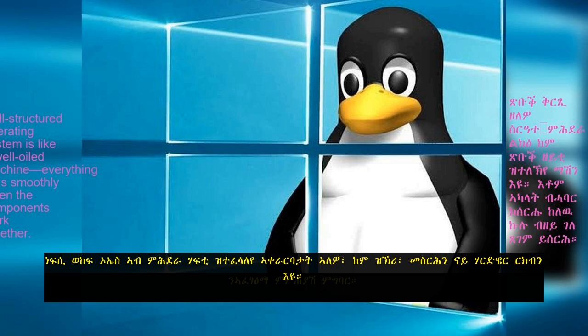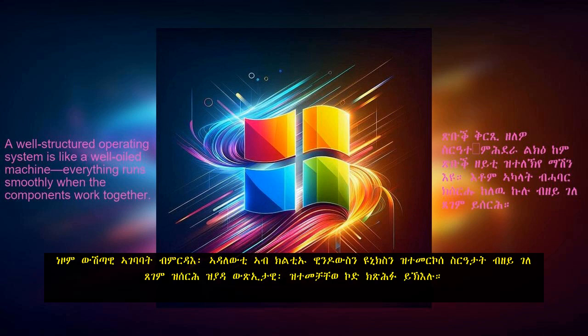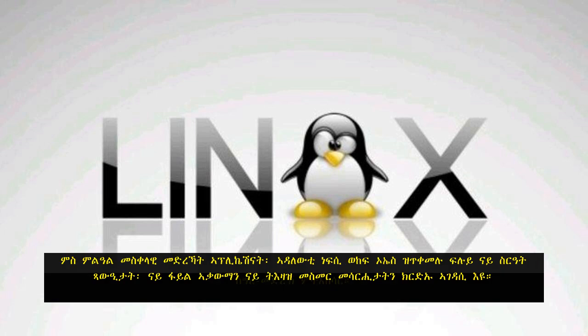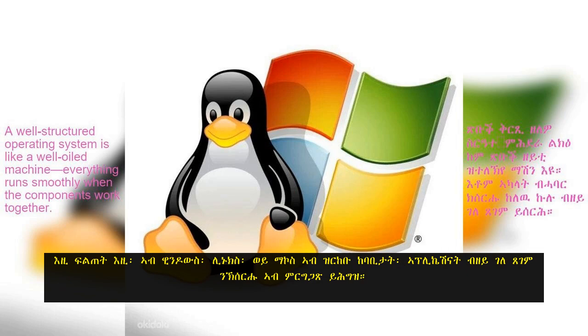Here's why. Optimizing performance. Each OS has different approaches to resource management, like memory, processes, and hardware communication. By understanding these internal mechanisms, developers can write more efficient, optimized code that runs seamlessly on both Windows and Unix-based systems. Cross-platform compatibility. With the rise of cross-platform applications, it's essential for developers to understand the unique system calls, file structures, and command line tools that each OS uses. This knowledge helps in ensuring that applications run smoothly across environments, whether on Windows, Linux, or macOS.